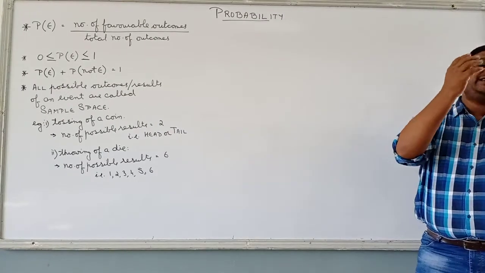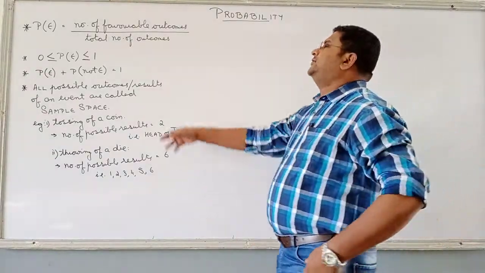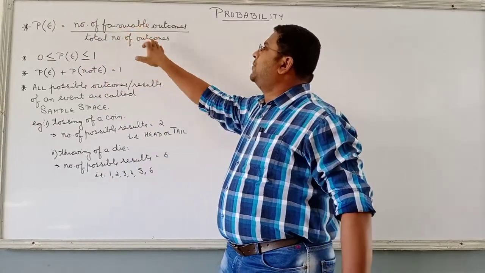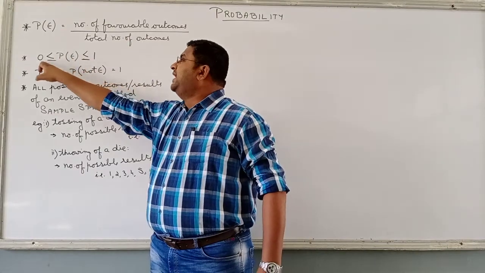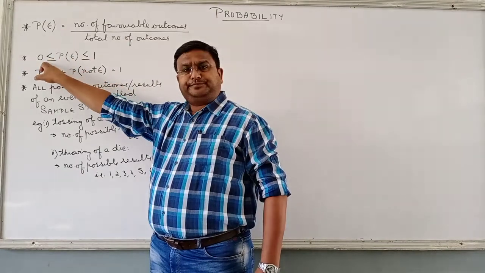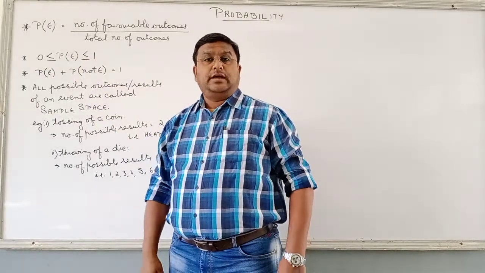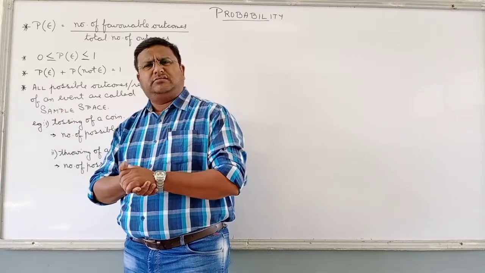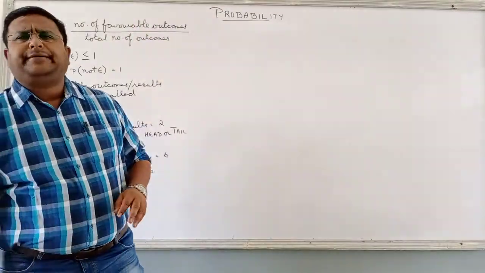Alright? So you can see the theory. It is there in your textbook, so we will not discuss that. So what is the probability of an event? Any event: number of favorable outcomes upon total number of outcomes. And probability of an event is always greater than or equal to 0, but less than or equal to 1. It cannot be less than 0, it cannot be greater than 1. How, sir? I will come back to that point.